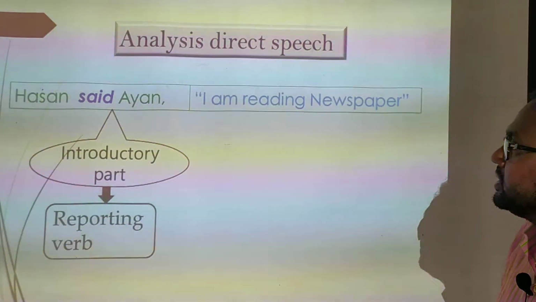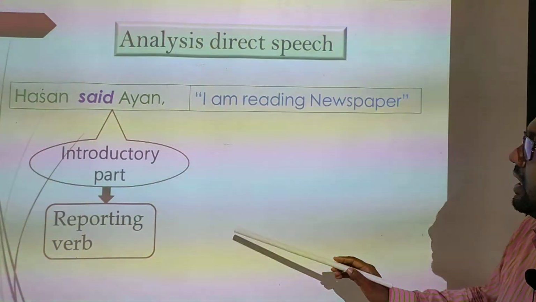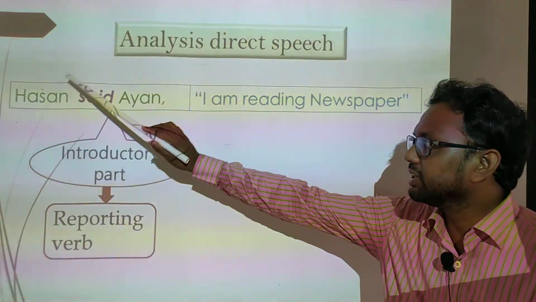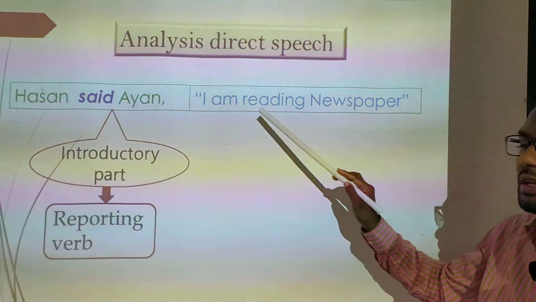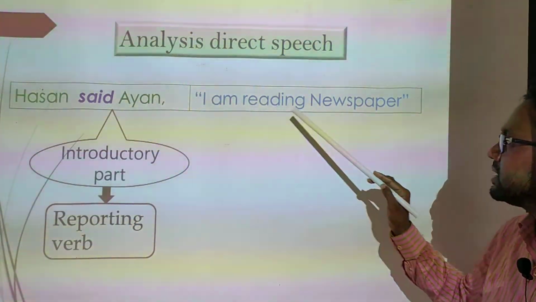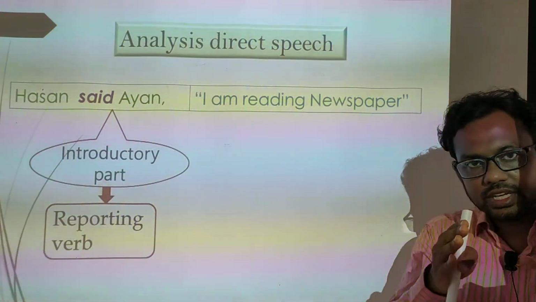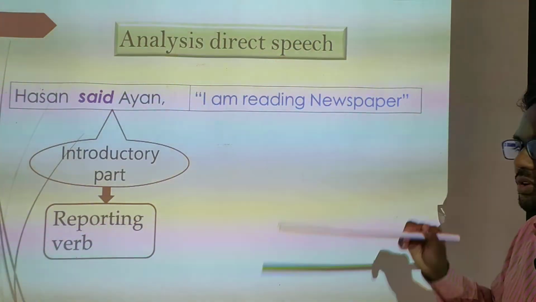Here is another part. In this part, we find that Hassan speaks directly to Ayan: "I am reading newspaper." So the discussion has already been shown in this part.